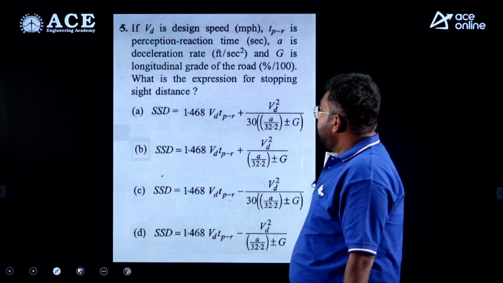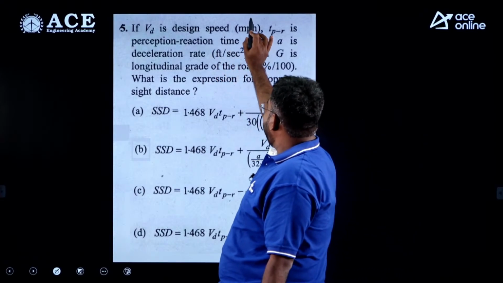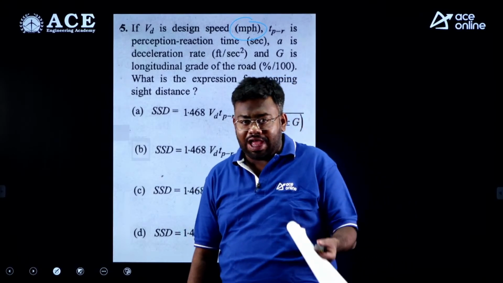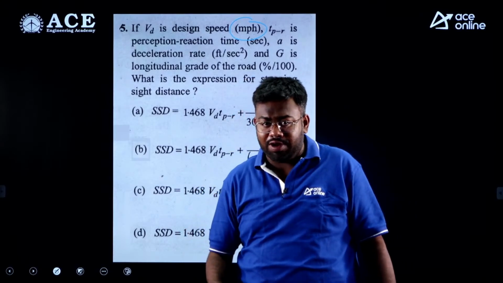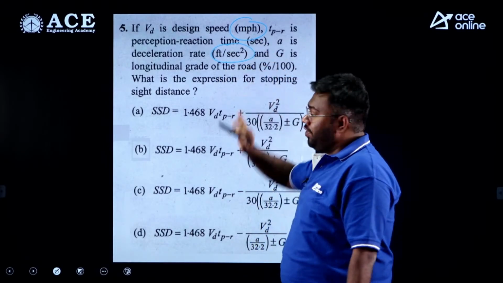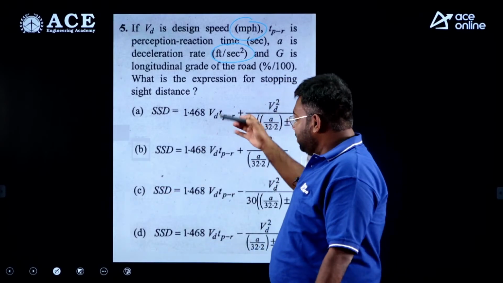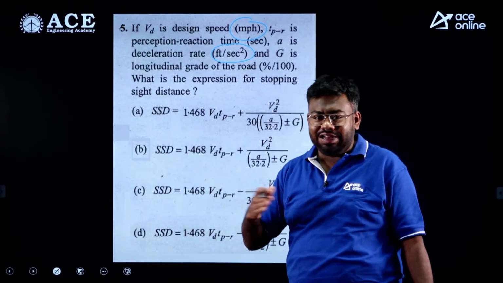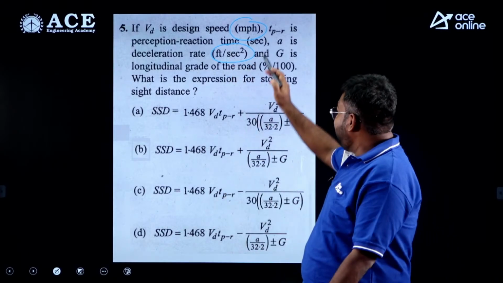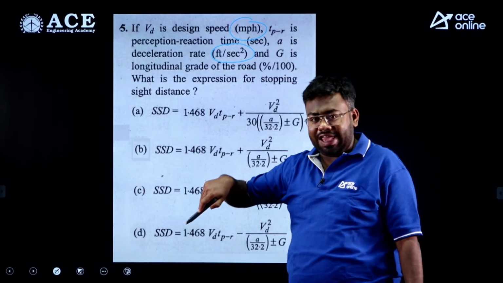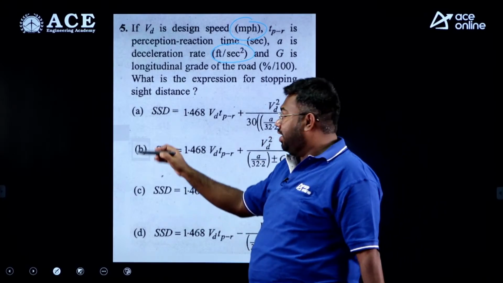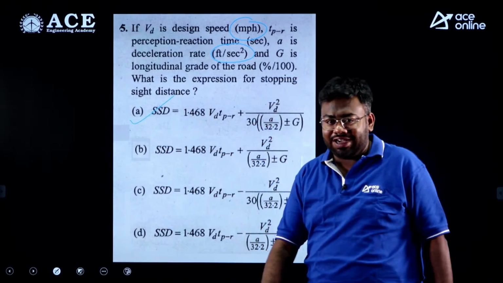Right. Next question. See here, if VD is the design speed in mph, that is nothing but miles per hour, and you know that our IRC code deals with kilometers per hour and meters per second, but here everything is given in miles per hour and feet per second. So the question is slightly tough, or you can say it is not related, because as Indians we follow the IRC code, but these are not related. If you convert mph to kph and feet per second square to meter per second square and then calculate, you will get option A as the correct answer.